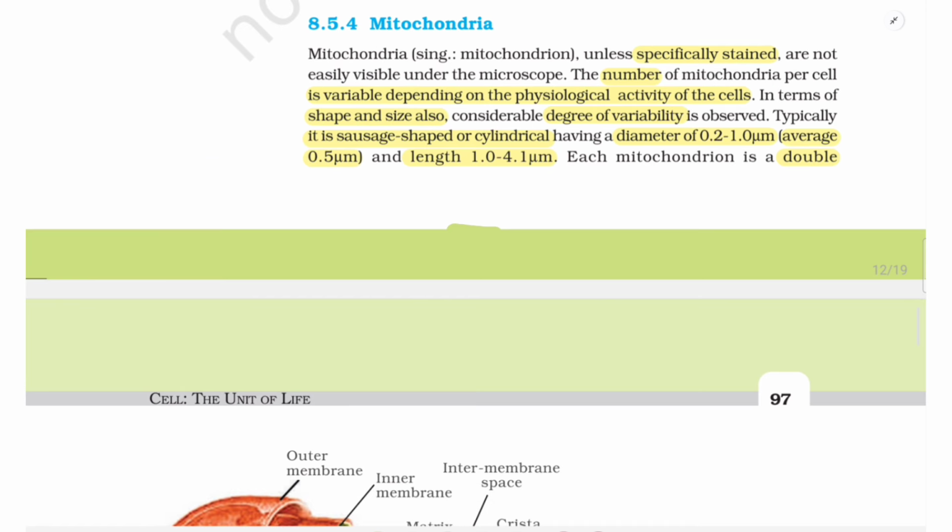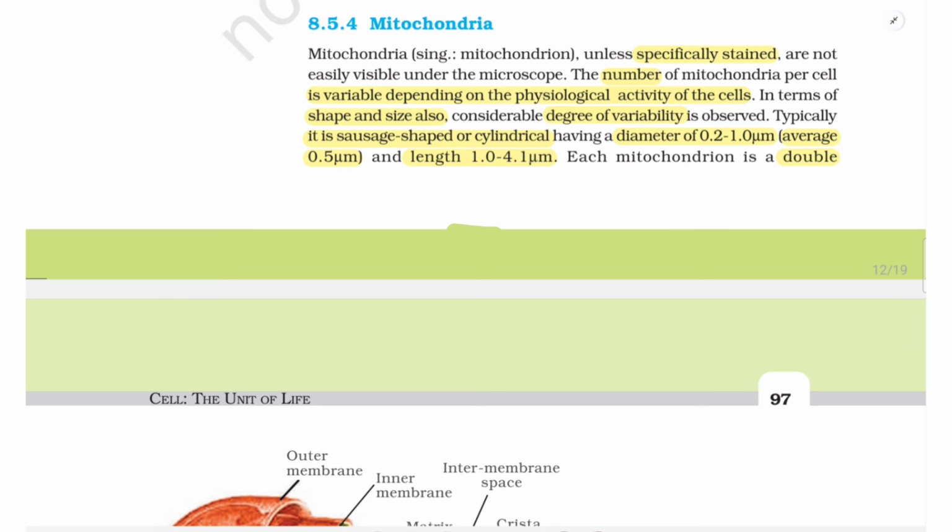8.5.4 Mitochondria. Mitochondria (singular mitochondrion), unless specifically stained, are not easily visible under the microscope. The number of mitochondria per cell is variable depending on the physiological activity of the cells. In terms of shape and size also, considerable degree of variability is observed. Typically, it is sausage-shaped or cylindrical, having a diameter of 0.2 to 1.0 micrometer (average 0.5 micrometer), and length 1.0